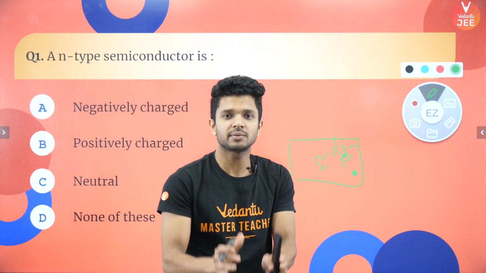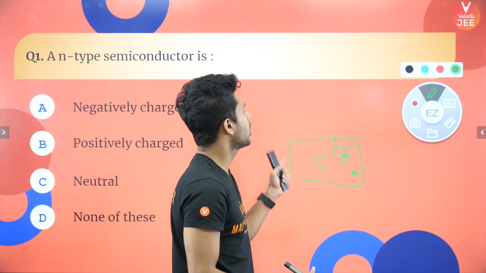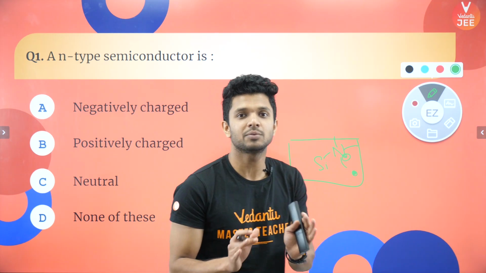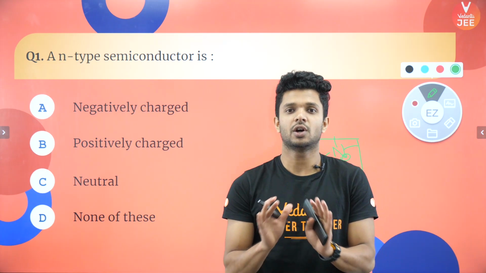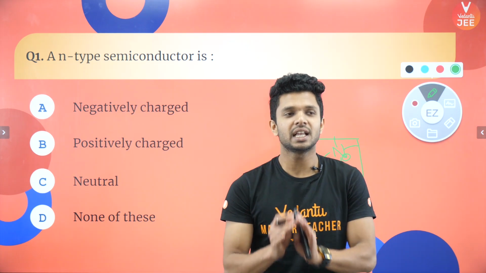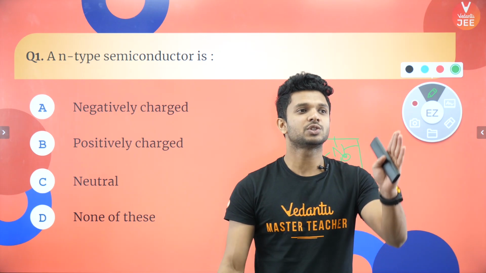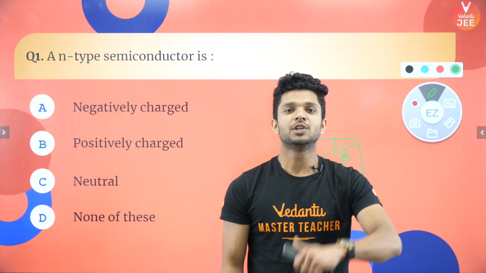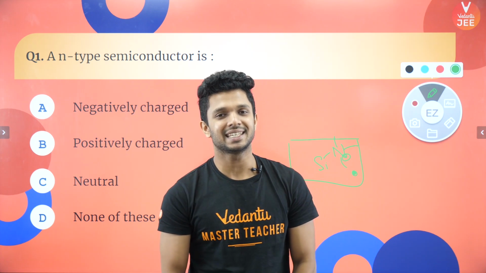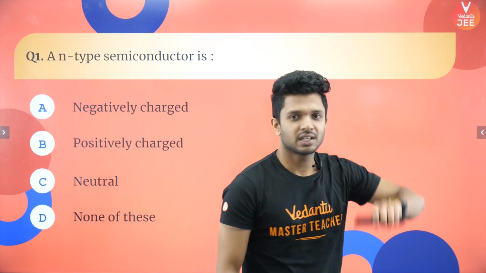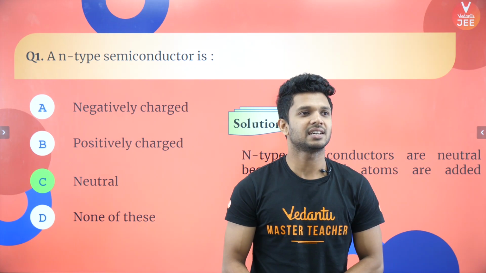If you add 2 atoms which are neutral, how can the newly formed material, which is an N-type semiconductor, be a charged one? Not at all, right? As both are neutral, the entire thing is going to be neutral. So an N-type semiconductor is a neutral object or material, right? Very good. I know that all my students can understand just like that.